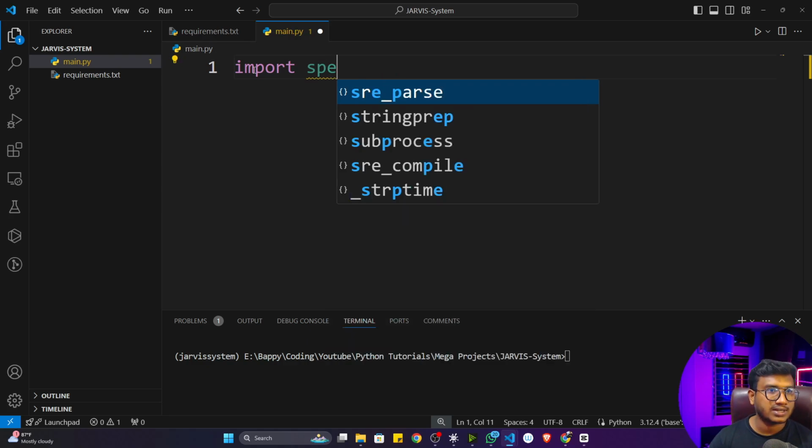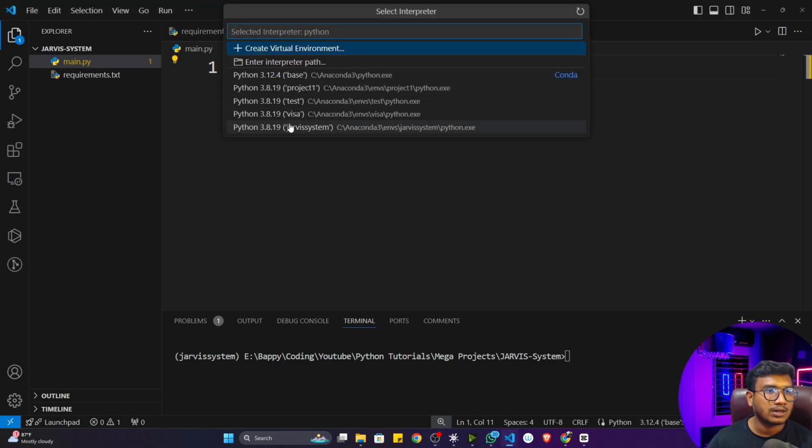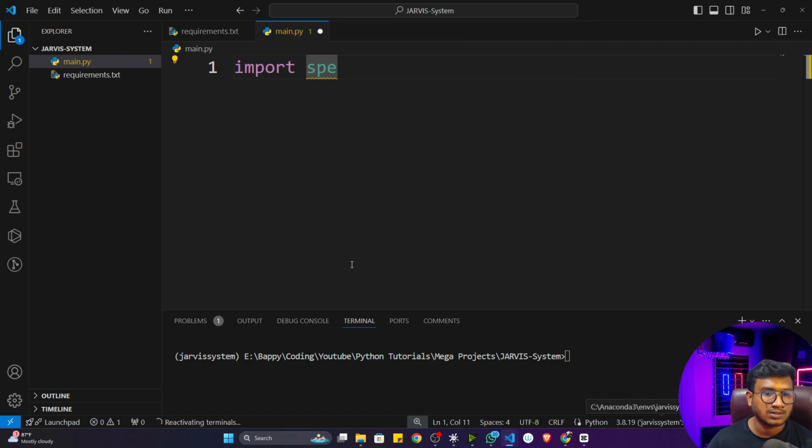It will automatically suggest speech, but if you're not getting the suggestion, that means you have selected the wrong environment. Below you can see the environment, and currently it is set as the base environment. Just click here and set the environment you have created. You can see the Jarvis system. I will now select it.